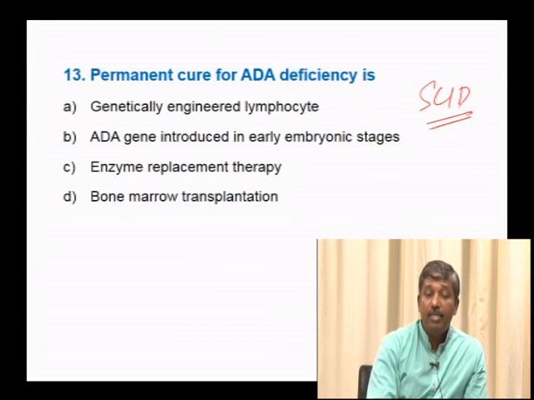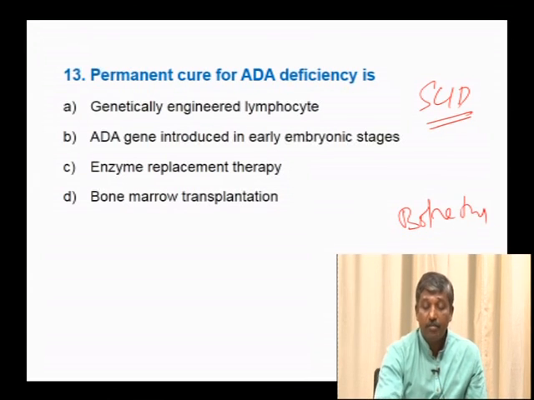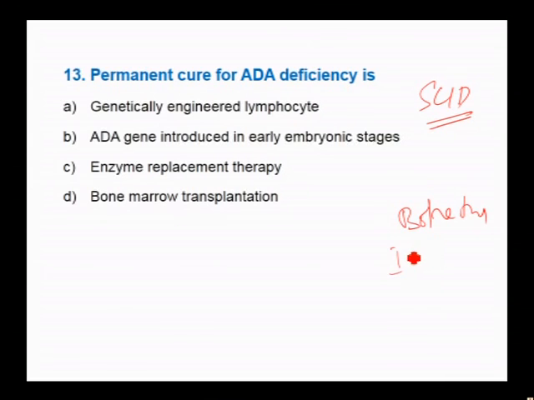This can be treated by 4 methods. 3 are temporary and 1 is a permanent cure. Either by bone marrow transplantation, by infusion of genetically engineered lymphocytes, where lymphocytes taken from the patients have the normal gene that expresses the ADA enzyme introduced. Here the genetically engineered lymphocytes are a cure, but it is again temporary.